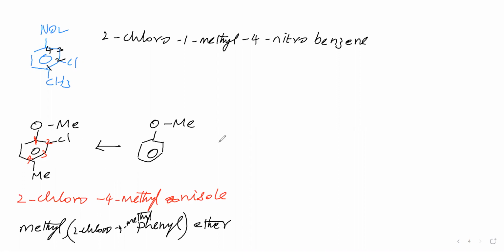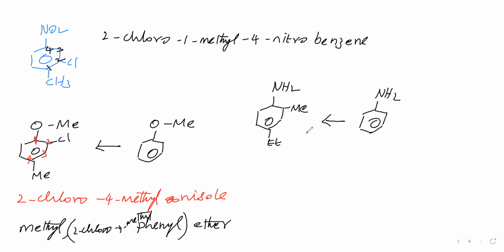Next compound we will take: NH2 on a phenyl ring, here methyl, here ethyl. This we will see. You will take this as a derivative of what, that you think. This is a derivative of aniline. How to know it?